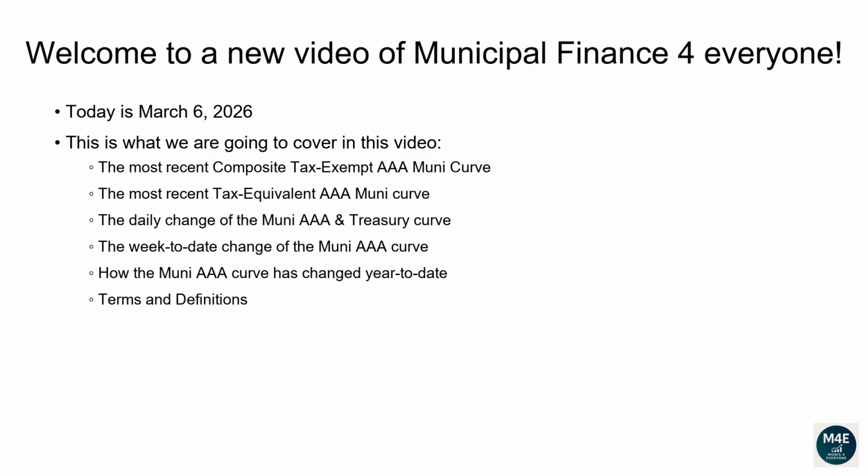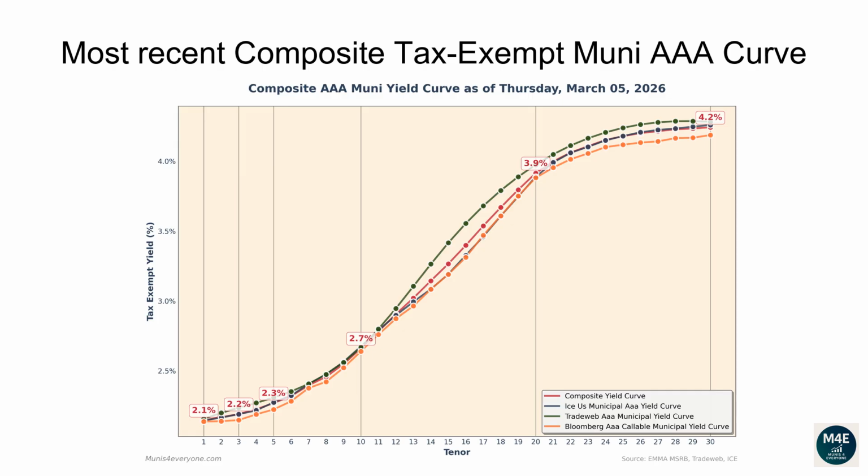Terms and definitions. Let's go over the most recent composite tax-exempt Muni AAA curve. The following composite tax-exempt yield curve is based off the most recent ICE, TradeWeb, Bloomberg yield curves that are available on the MSRB website, plus some proprietary extra adjustments, as of March 5, 2026.